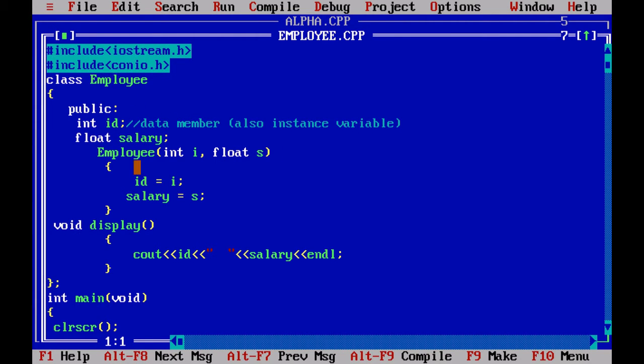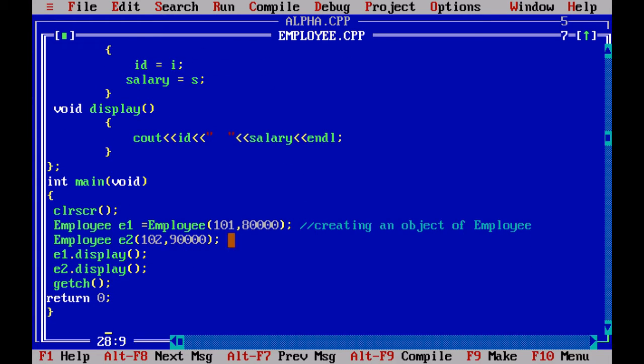Employee.cpp. We have seen that there are two members that will be initialized with the constructor. The constructor is in the public section, and in the main function we have created two objects. First, this is the implicit call to the constructor, and this is the explicit call to the constructor. We have written the constructor implicitly here, and we haven't provided any name, so the compiler will look at this. We have called e1.display and e2.display. Let's see the output of this program.